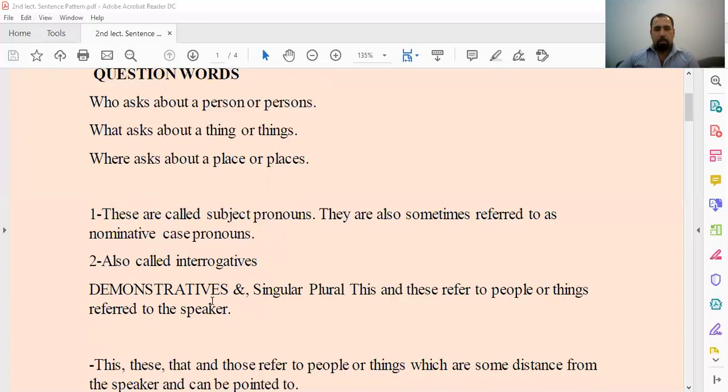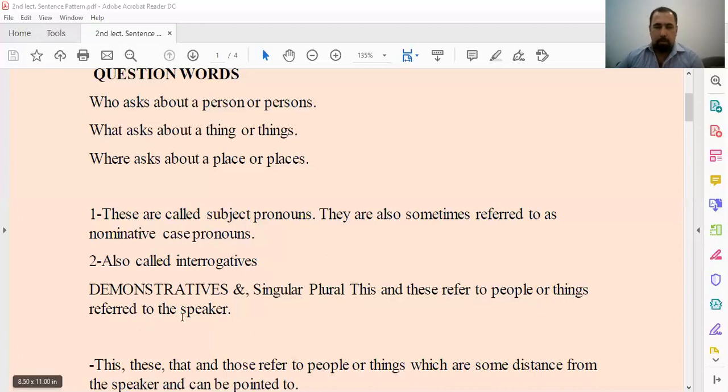Demonstrative, singular and plural, this and that. Demonstrative, meaning demonstrative pronouns or adjectives, exist for us in singular and plural, used for the singular and the plural. This and these. Okay. They refer to people or things.